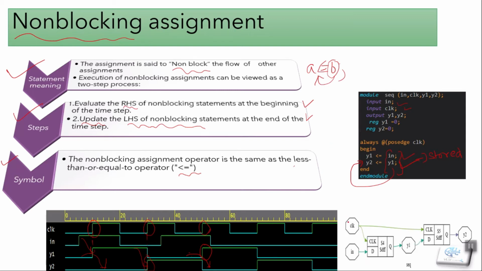Here you can see that our clock and input will generate two flip-flops. On the first flip-flop, input and clock go in, and we get output y1. Then our next flip-flop works on y1 and the clock. The previous value of y1 goes to our y2. So in this way, they are different in their simulation and in their synthesis.